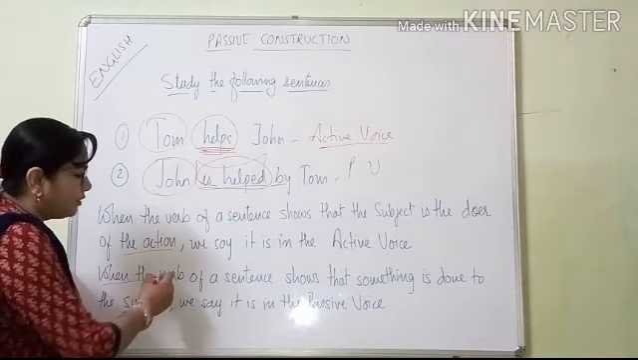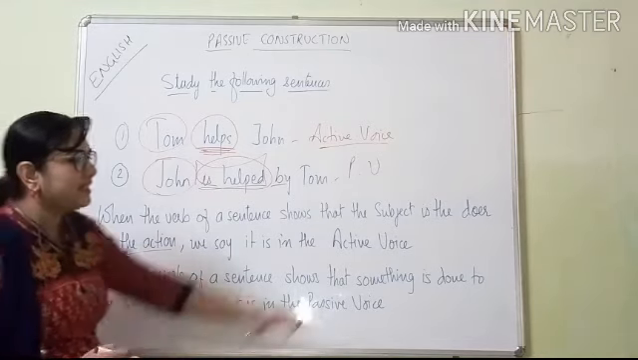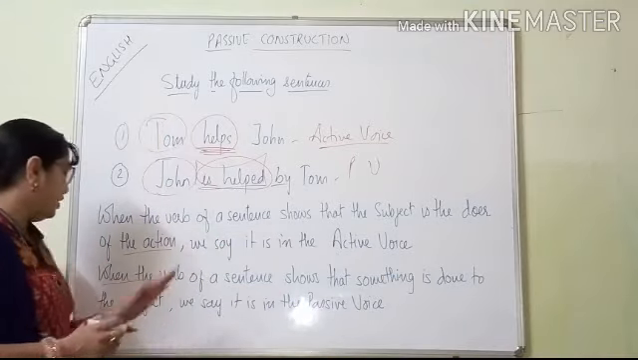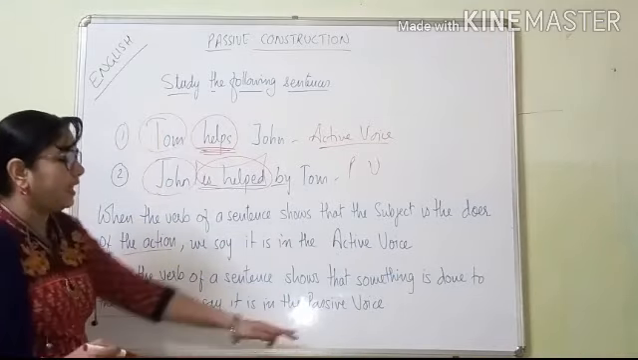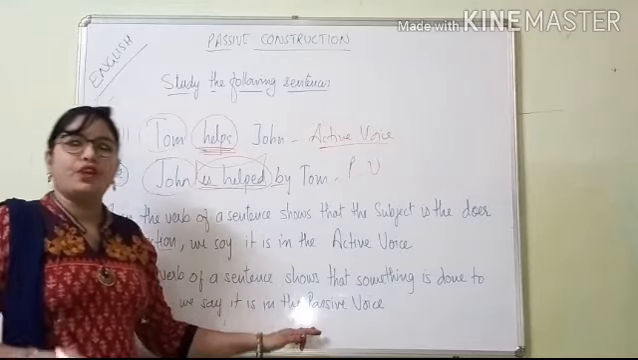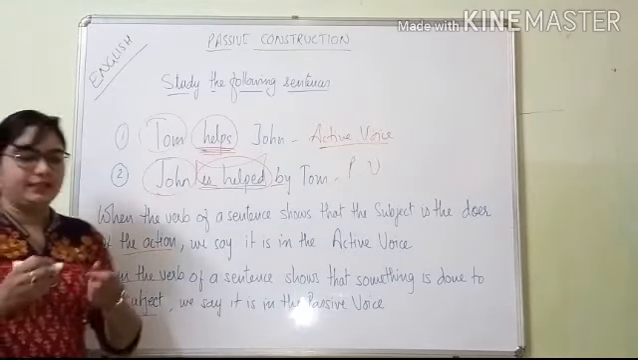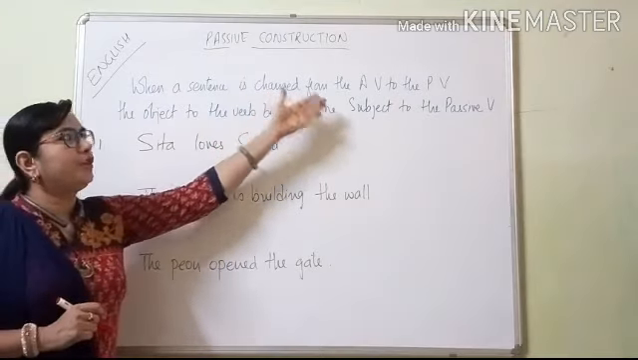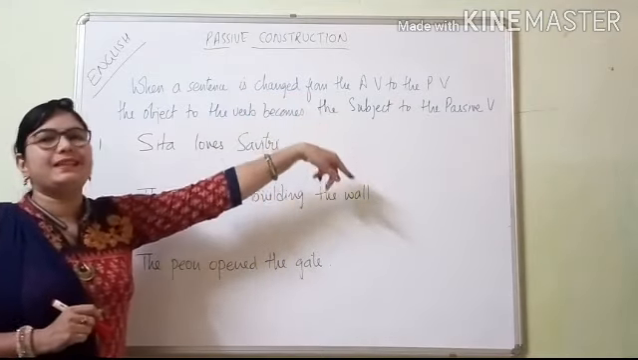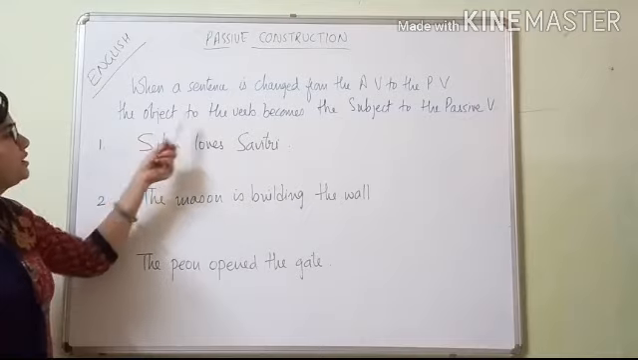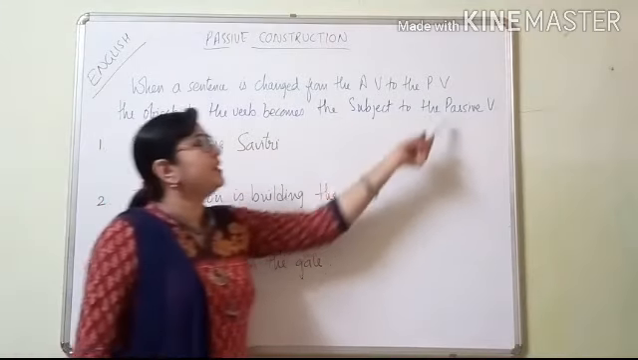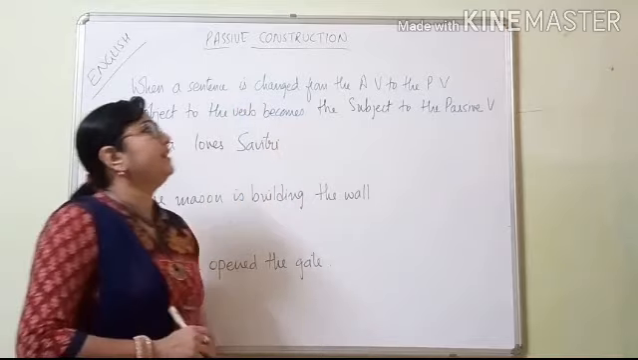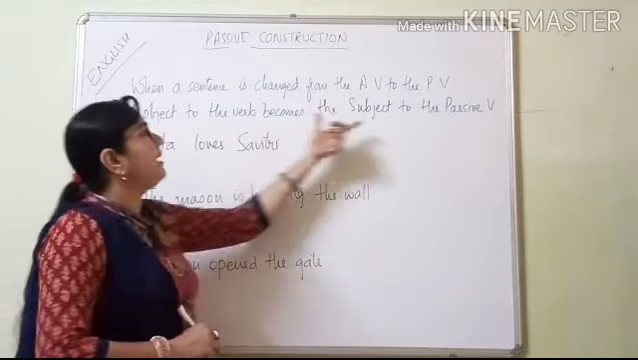While when the verb of a sentence shows that something is done to the subject, we say it is in the passive voice. Okay. Now let's see other examples also. When a sentence is changed from the active voice to the passive voice, the object of the verb becomes the subject of the passive voice. Now let me make this clear, what do I mean by this.